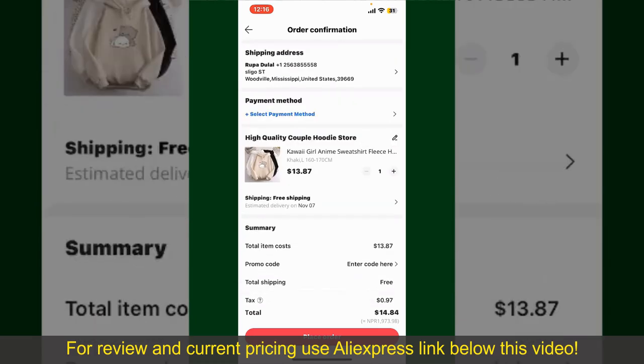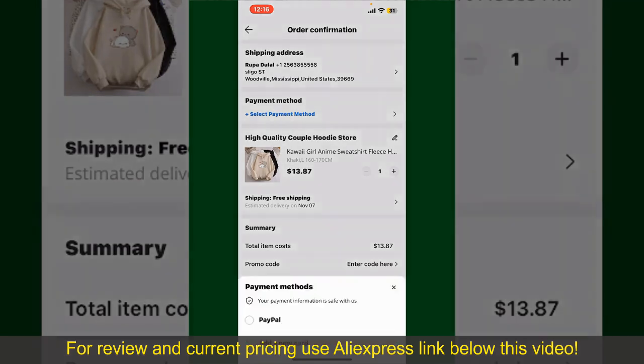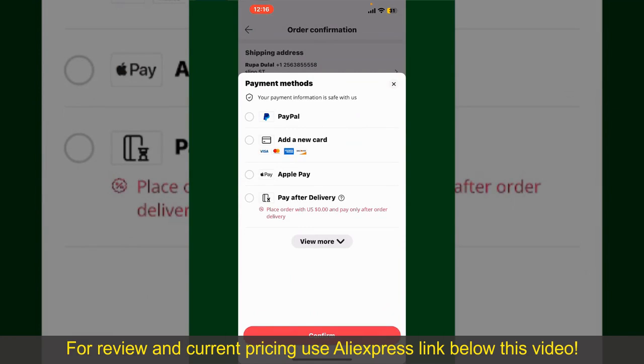On this page, it'll show you the order details and the summary for the product. You can enter a promo code if available, and you'll also need to enter your payment details. Tap on Select Payment Method from the option and choose your desired payment method. You can select PayPal, add a new credit or debit card, select Apple Pay for your purchase, or simply pay for the product after delivery. Select one of the options as a payment method.